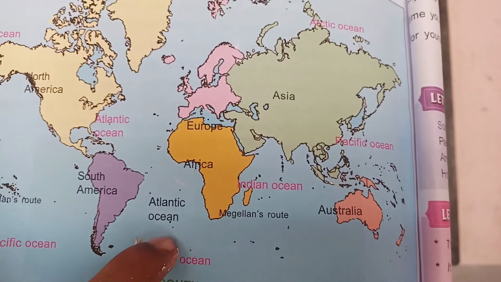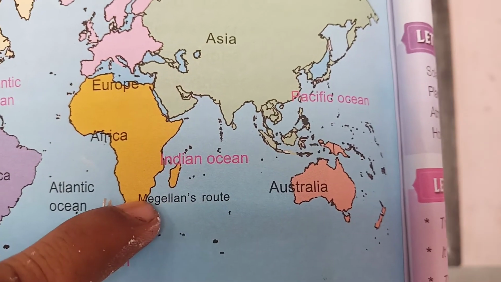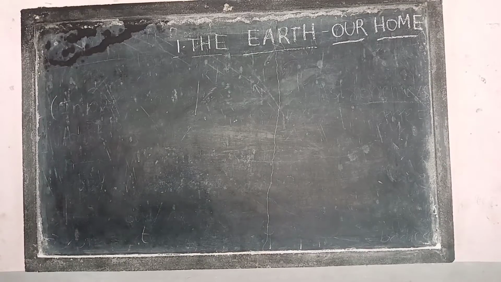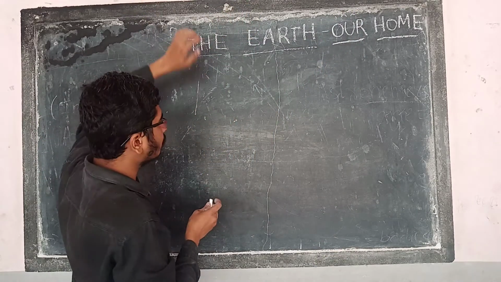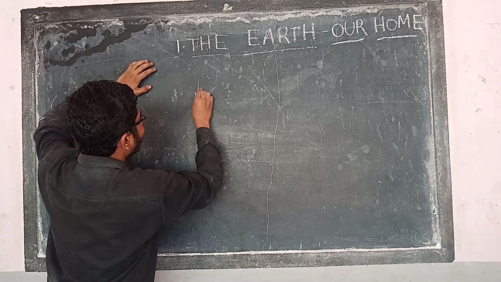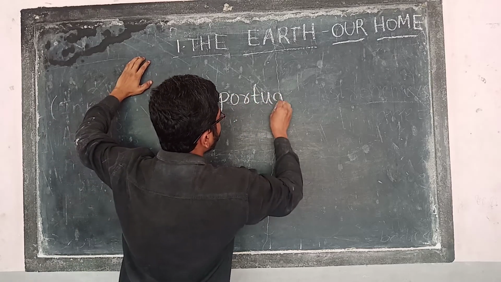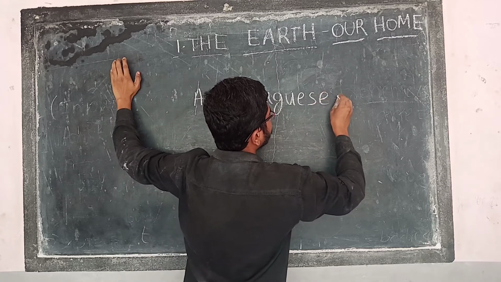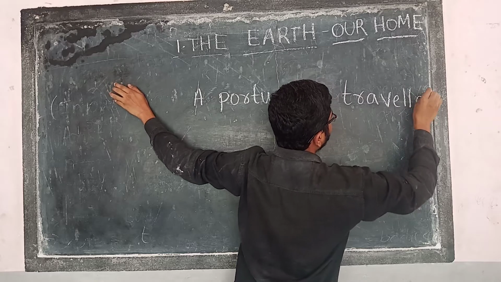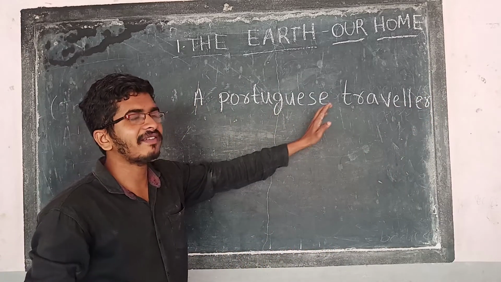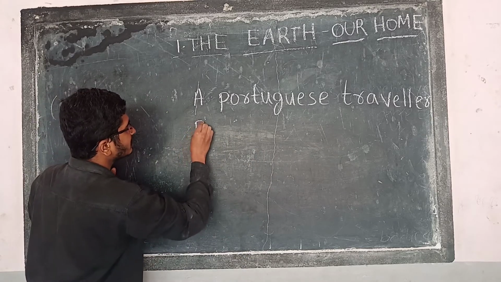So here you can see the name Magellan's route. A Portuguese traveler who belongs to Spain. Who is he? A Portuguese traveler. His name is Ferdinand Magellan.